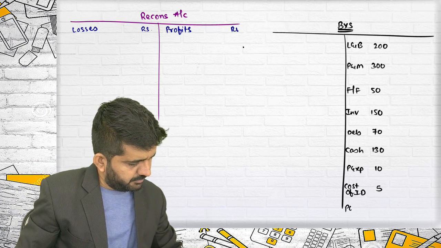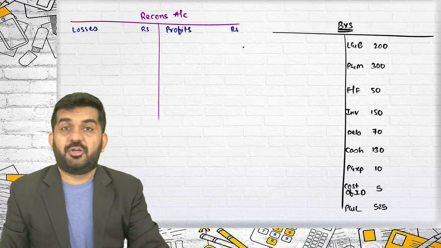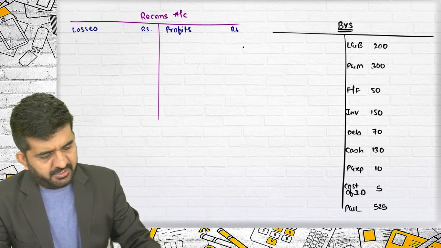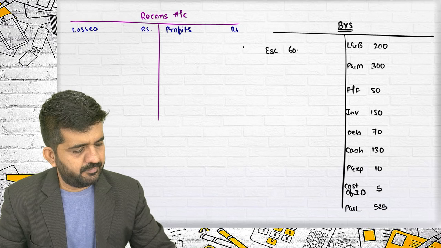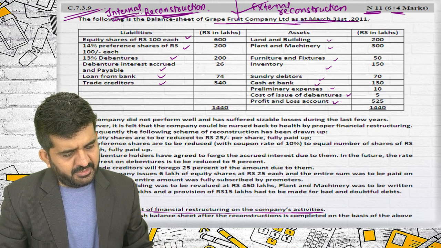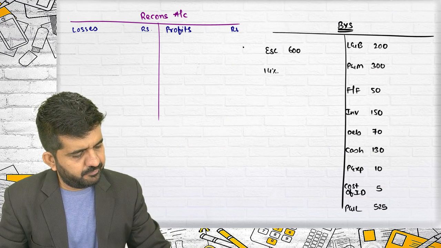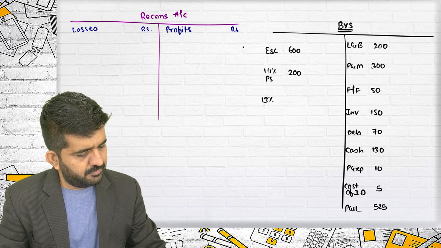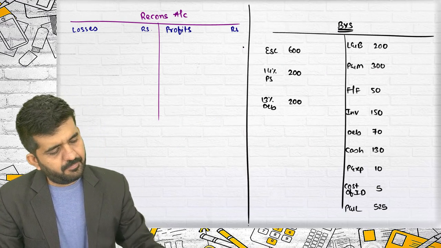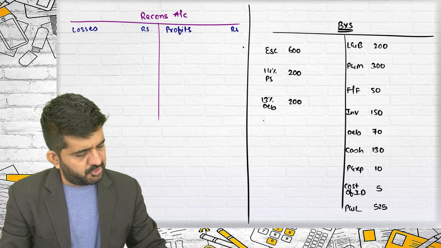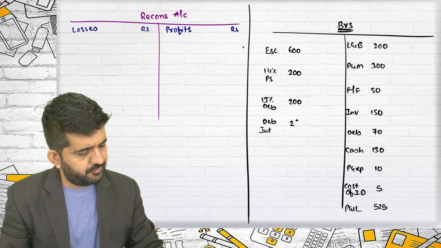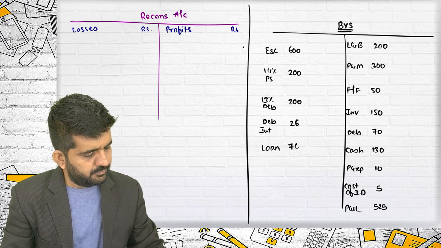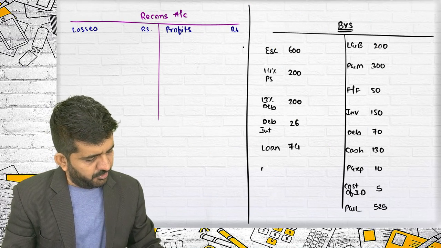Let me write it down over here. It will not go on credit side because equity share capital 600, 14% preference shares 200, 13% debentures 200, debenture interest 26, loan from bank 74, creditors 340.